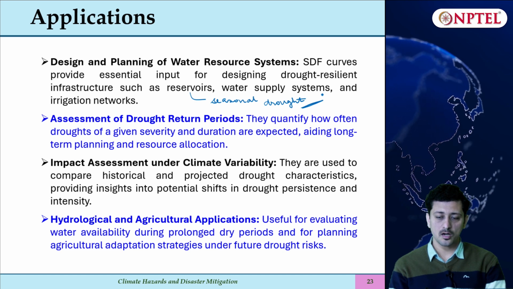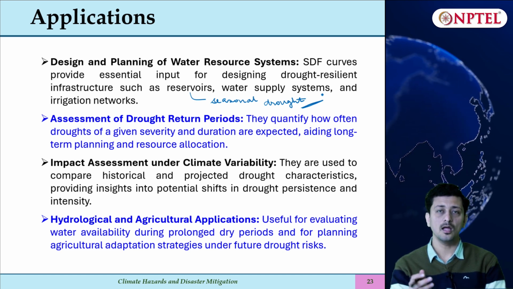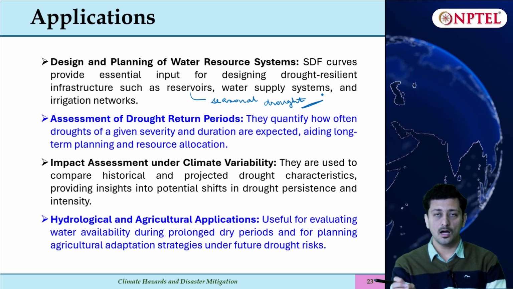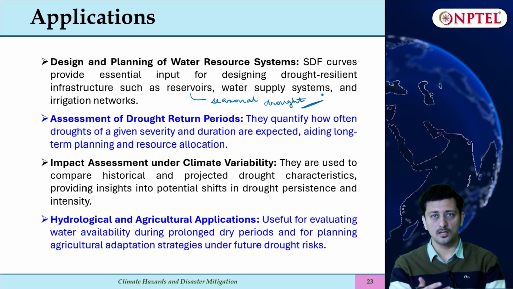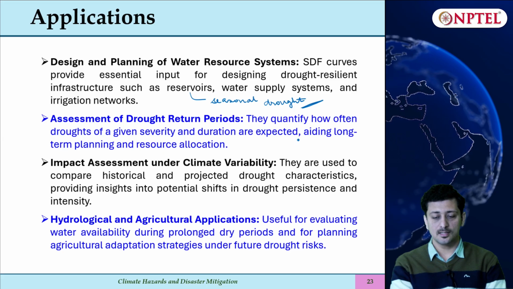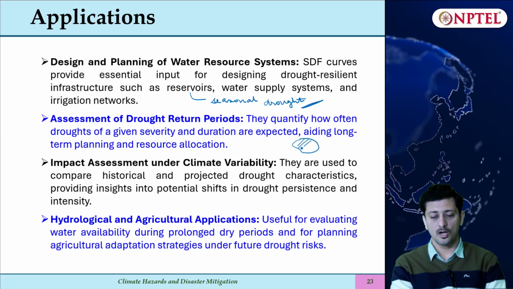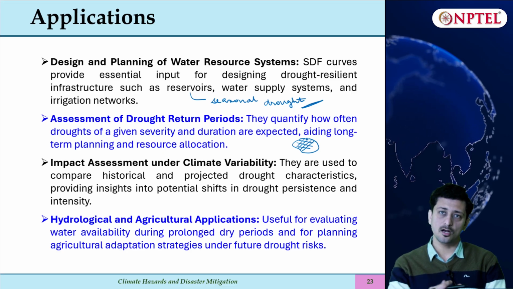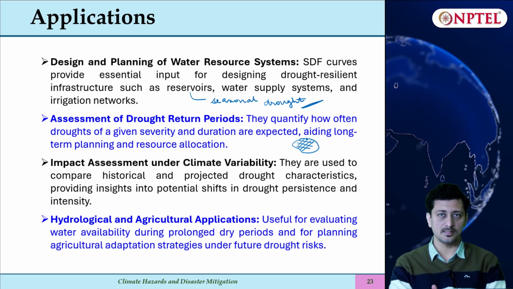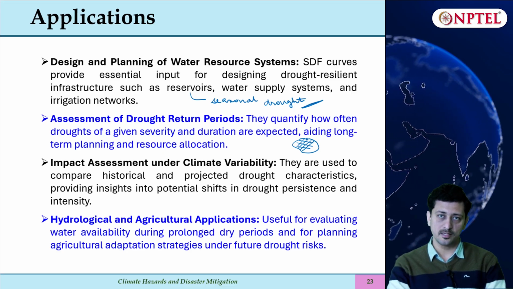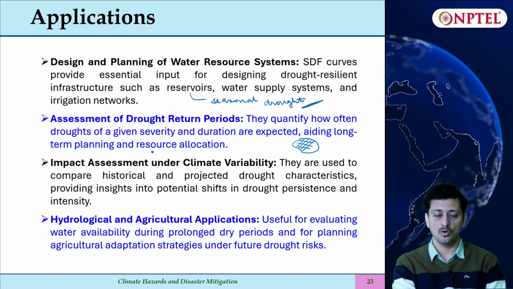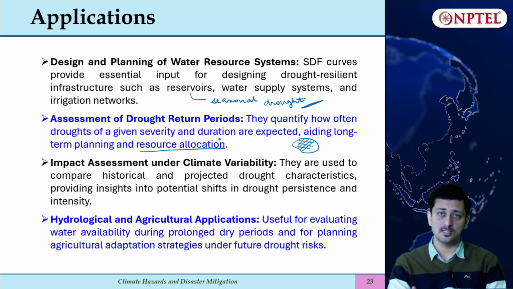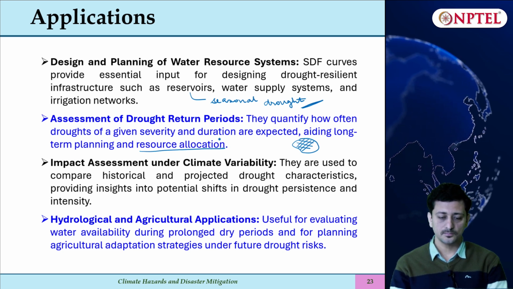Next is assessment of drought return periods. It will quantify how often droughts of given severity and duration are expected, which can help us in long term resource allocation as well. That a certain region is more affected by long term droughts and which are also severe. So if they are long term but less severe, then you can mitigate easily, but if the duration is longer and severity is more, then mitigation is a challenge. So resource allocation as a preemptive measure to counter the drought is also important.